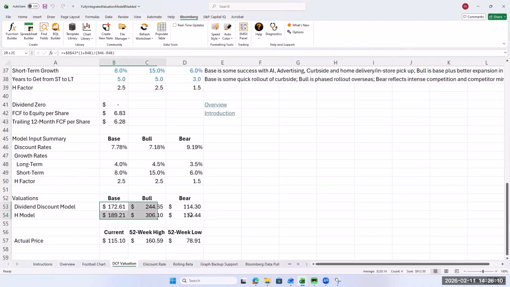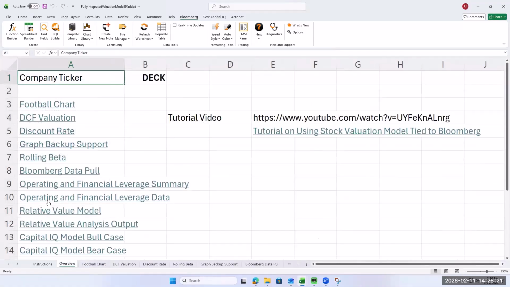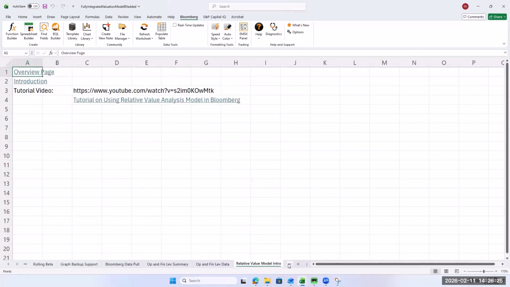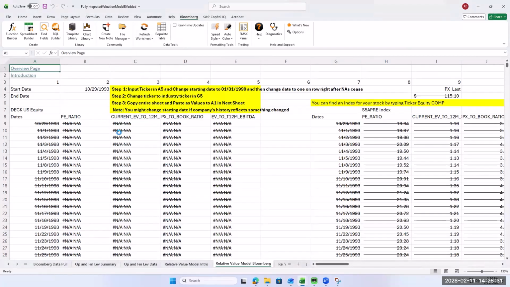And when we do that, we get pretty good valuations. So if you look at the football chart, we've already got 2 pretty decent football charts up there. All right, so now let's do relative value analysis. So you can go back to the overview, click on relative value, go to the next sheet. We'll refresh this workbook here.